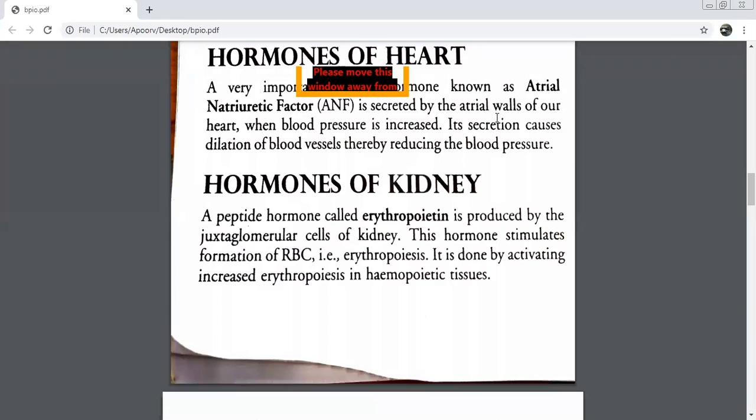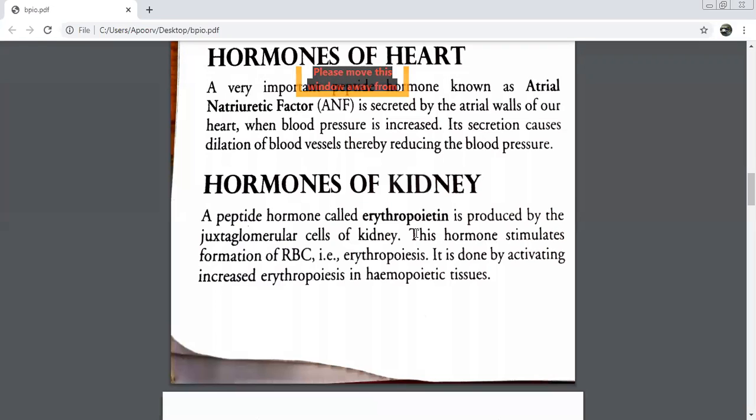So now we are moving on to the hormone of the kidney, a peptide hormone called, give me the name very quickly. Erythropoietin. It is produced by the juxtaglomerular cells of the kidney. This hormone stimulates the formation of RBCs. This process is what we call erythropoiesis. What is erythropoiesis? Formation of RBC.